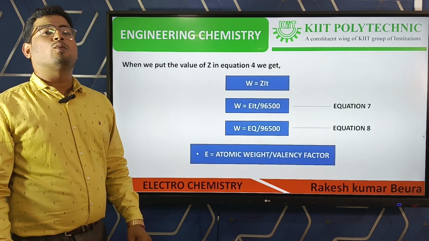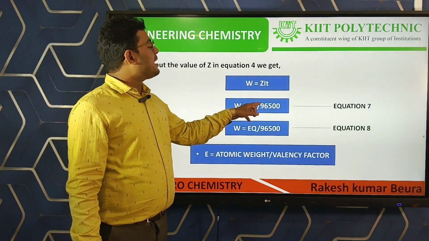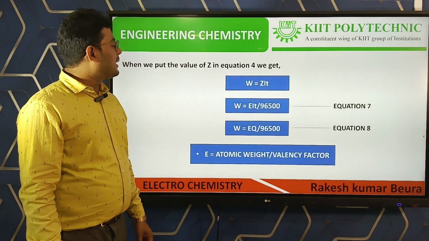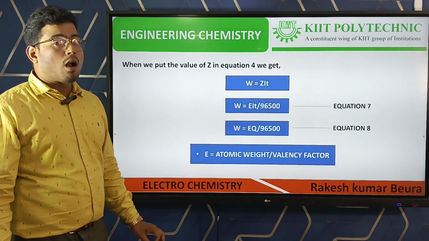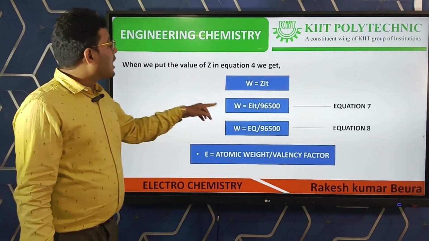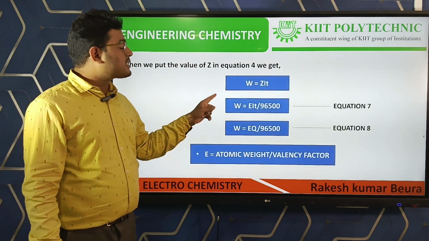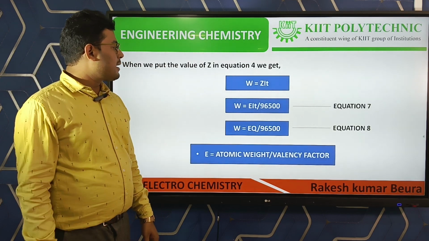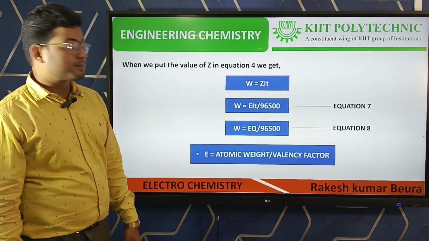Then the equation becomes W is equal to EIT by 96,500. Again, W is the gram of substance deposited at an electrode, I is the current in ampere, T is the time in seconds, and 96,500 is the Faraday's constant.